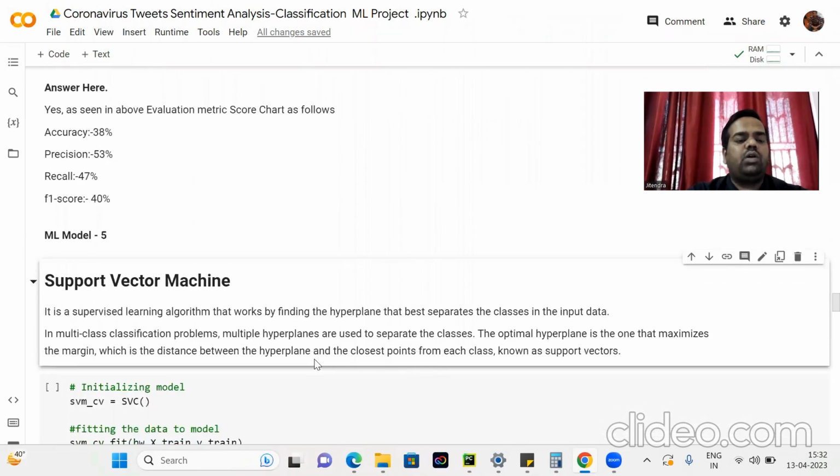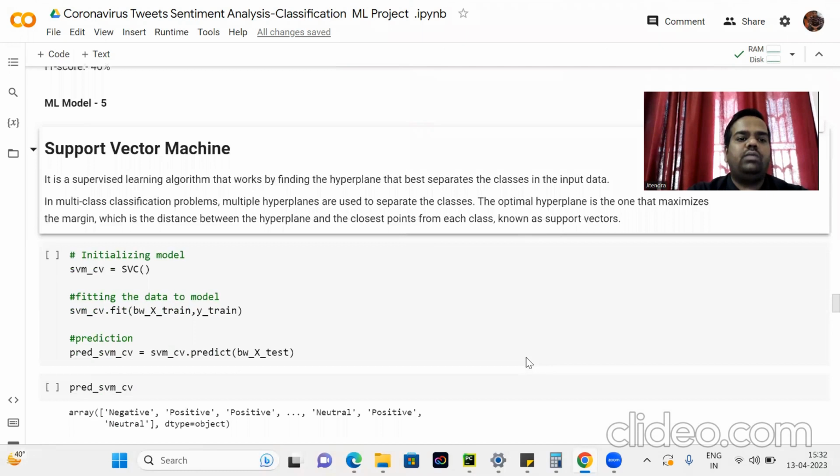Here, ML model 5 is the support vector machine. It is a supervised learning algorithm that works by finding the hyperplane that best separates the classes in the input data. In a multi-class classification problem, multiple hyperplanes are used to separate the classes. The optimal hyperplane is the one that maximizes the margin, which is the distance between the hyperplane and the closest points of each class, known as the support vectors.